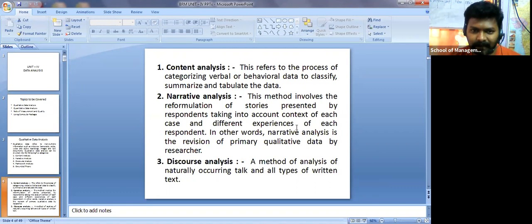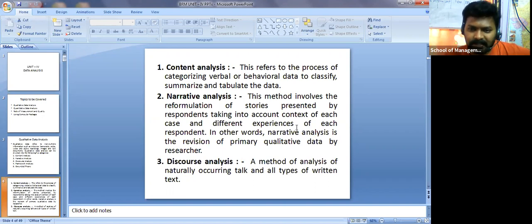So we have one particular content, and based on that you are dividing it, either behavioral data or verbal data, categorizing and classifying. Once you classify, then you summarize that data and even tabulate it. Just now I said to you, one person may mention a statement, extremely good, then I'm going to make it a positive statement.